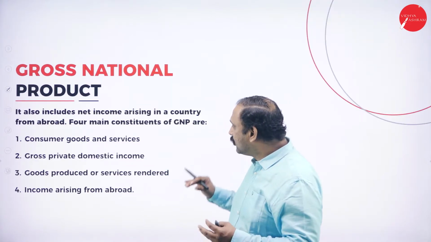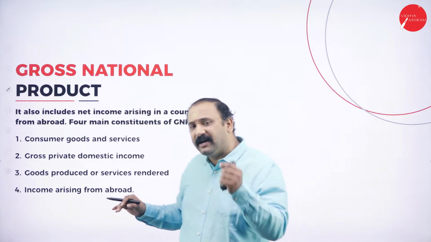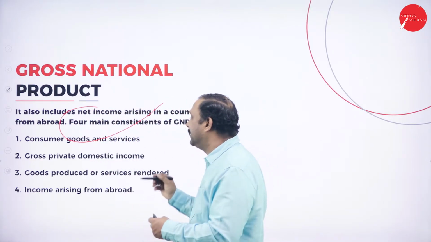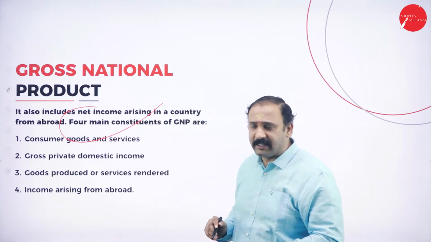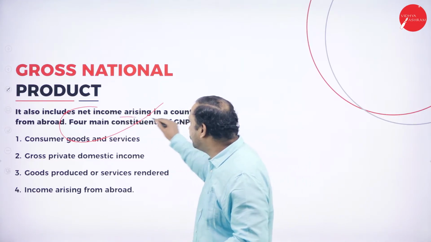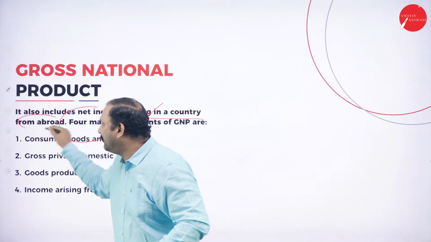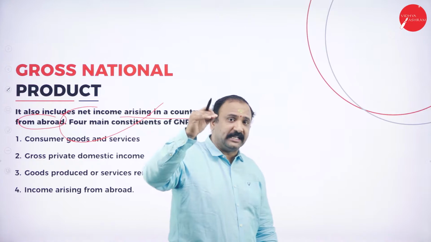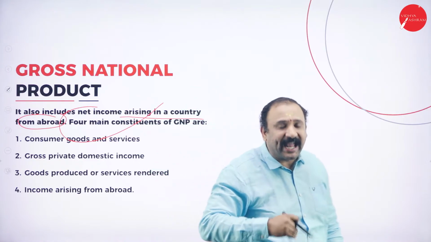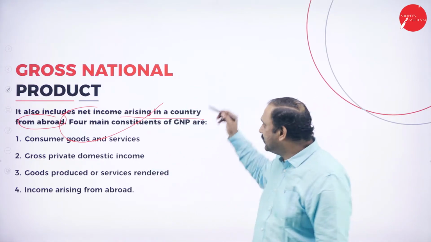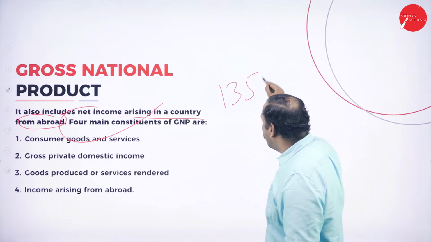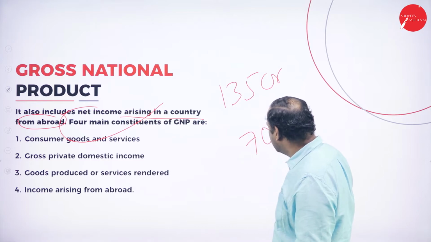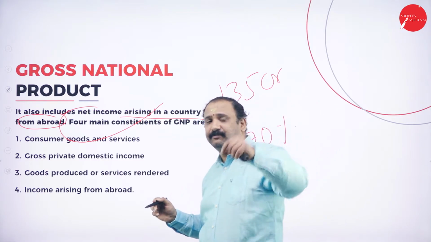Followed by, it also includes net income arising in the country from abroad. Now, this is very, very important because there are four main constituents that we are going to talk about later. But this factor, net income arising in a country from abroad. India is such a great country that apart from the large population that we have, the 135 crore population, more than 70% of America's population is again Indians. So that means we have not still added up that value.